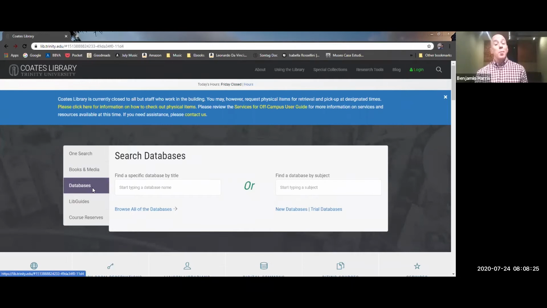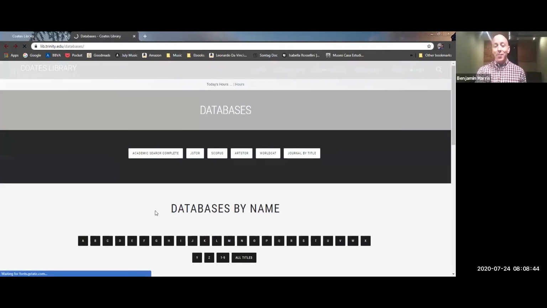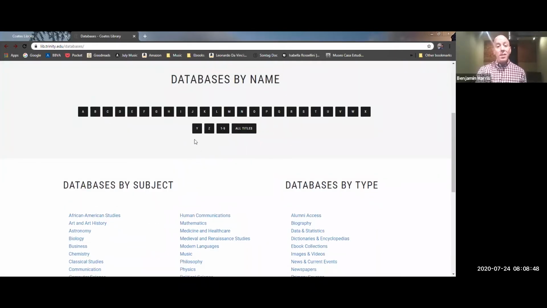Databases are the thing that most people have questions about. This big OneSearch that we looked at a second ago is great, it's handy, but sometimes you want a more narrow set of results, and the databases lists are going to help you with that. One option that you have is to browse everything we've got, which could be a little intimidating. We have hundreds of databases available from the library. So if you happen to know a specific database that you were looking for, maybe one that you've used in the past on a different project, you can go directly to the database by browsing for it.